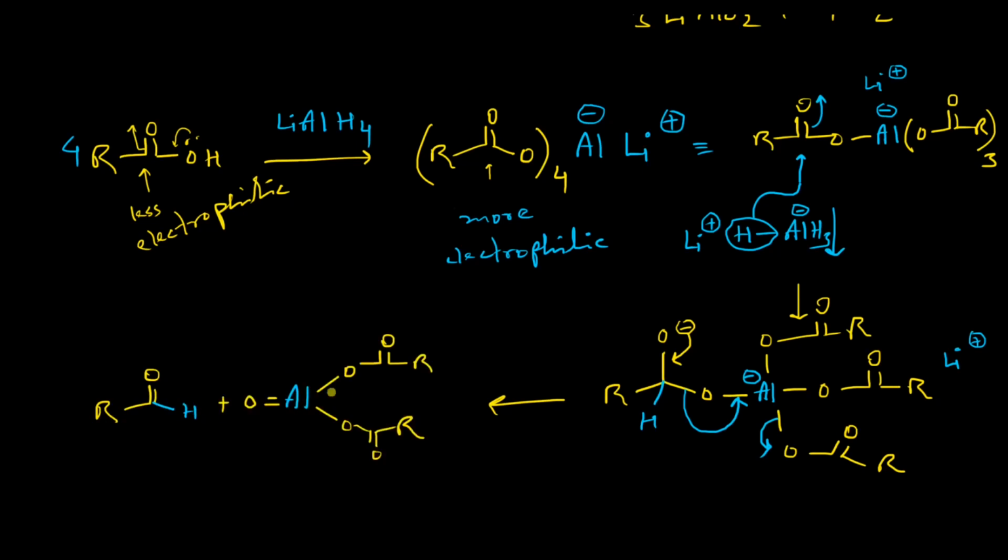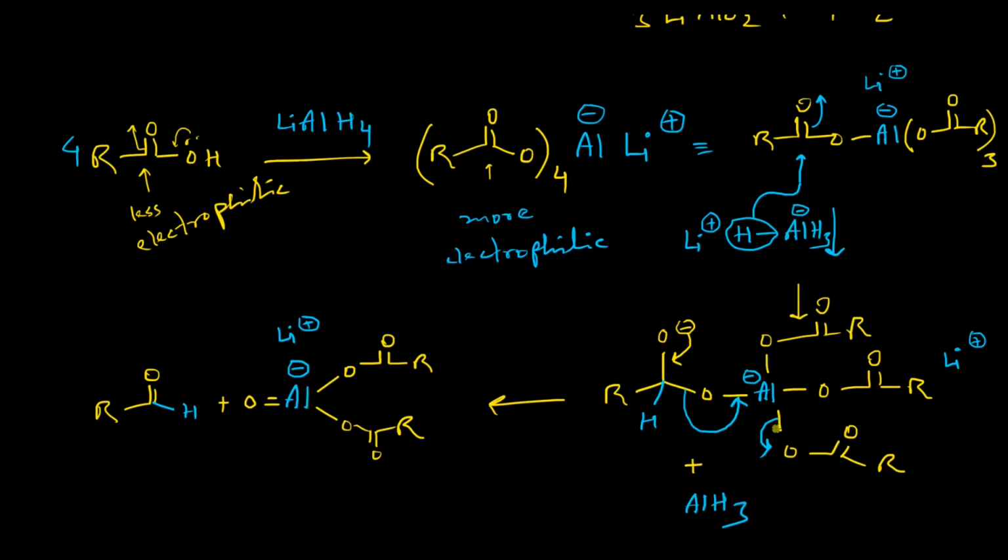So here aluminium is 4, valency is 4, so it will be negatively charged. One lithium will be there. And remember one thing, that here after transferring this particular hydride, one molecule of alane will form in the reaction medium, right?